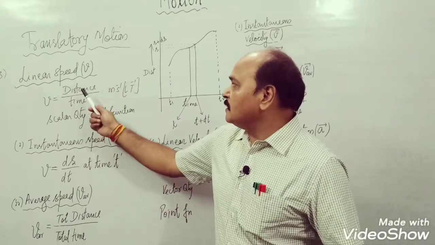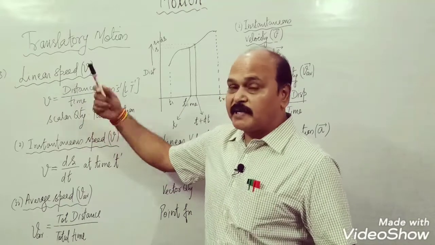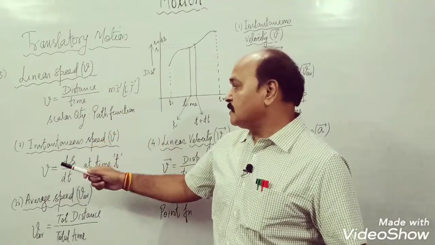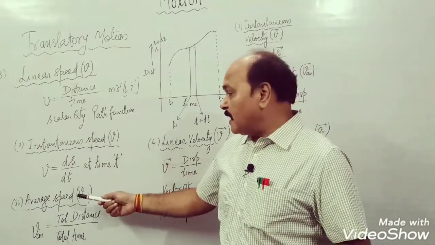Well, linear speed, which is the ratio of distance to time, is of two different types. One is instantaneous linear speed, the other is average speed.